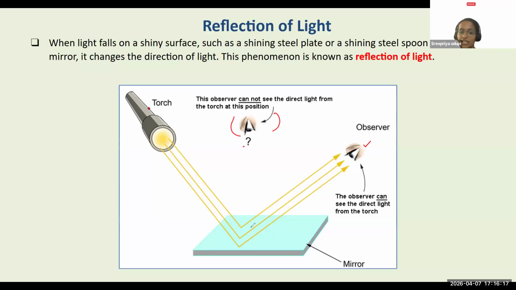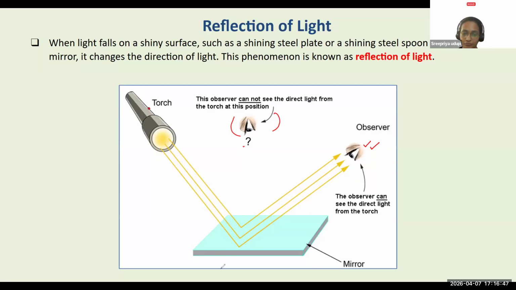In this position, the reflected light rays are not reaching his eye. So therefore, he will not be able to see anything. But if the position is here, the observer is seeing the light because the light is entering his eye. He is actually in a position where the reflected light rays are reaching his eye. So therefore, he is actually seeing the light which is entering his eye.